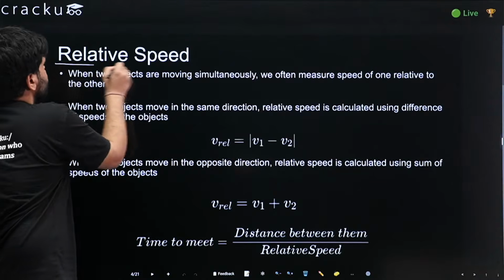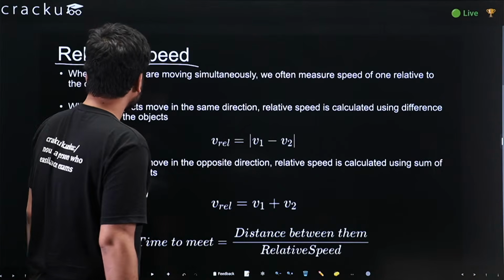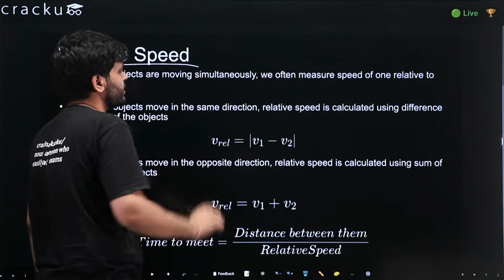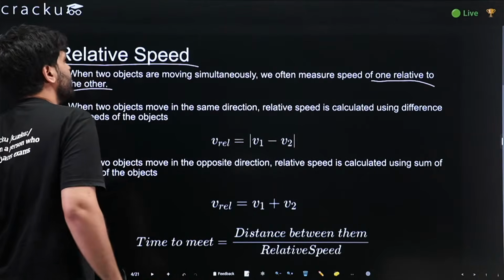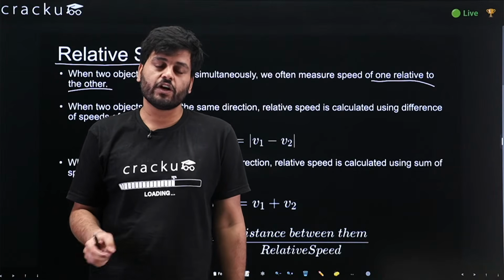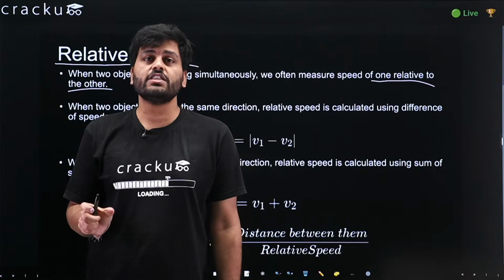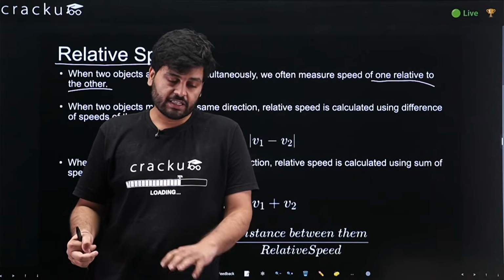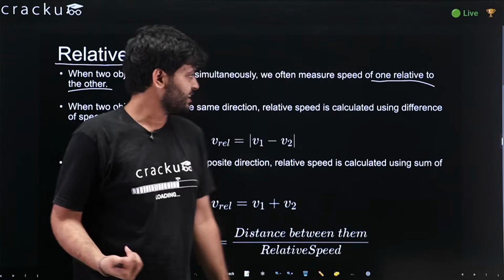Now let's see the concept of relative speed. So basically, when 2 objects are moving simultaneously, we measure the speed of one relative to the other. Normally, we calculate normal speed. For example, I am running at 10 meters per second. That we say is with respect to the ground, because the ground is stationary. So my speed with respect to the ground is 10 meters per second.